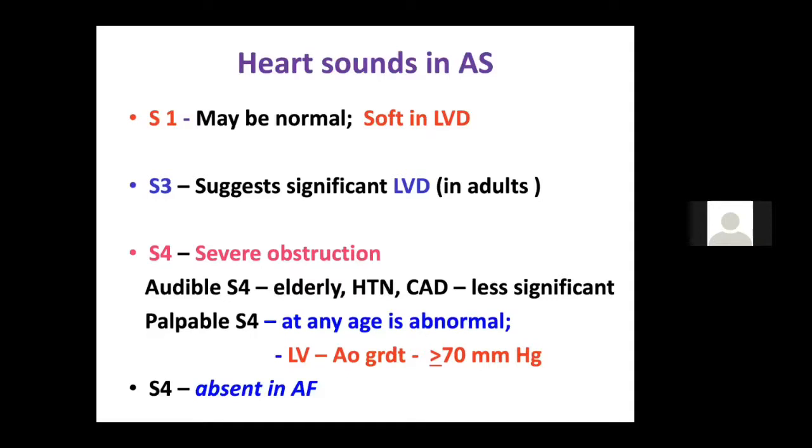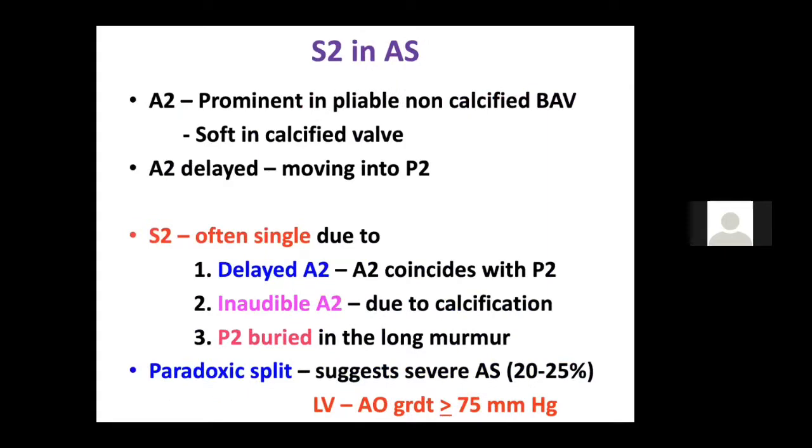However, if you are not able to palpate it and it is only an audible S4, then you may sometimes get confused that it may be because of associated coronary artery disease or hypertension and other causes. But if you get an S4 in aortic stenosis, it means it is severe aortic stenosis. However, if the patient has associated atrial fibrillation, then the S4 will be absent.